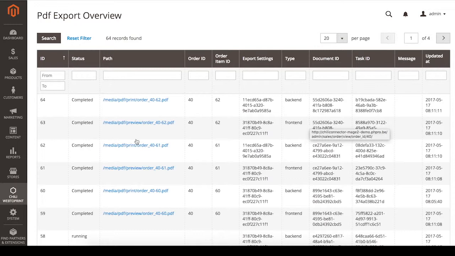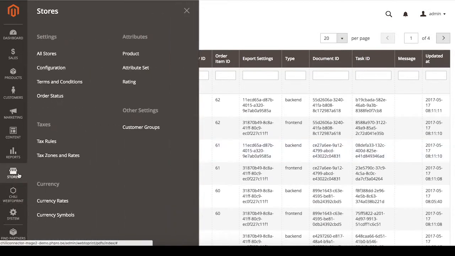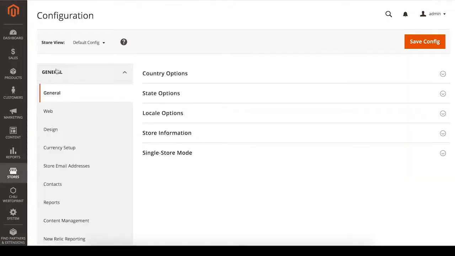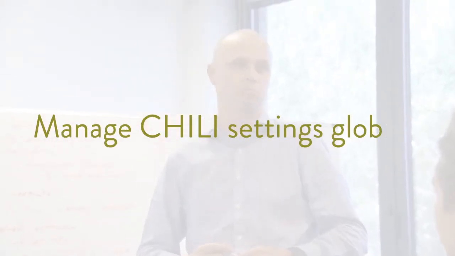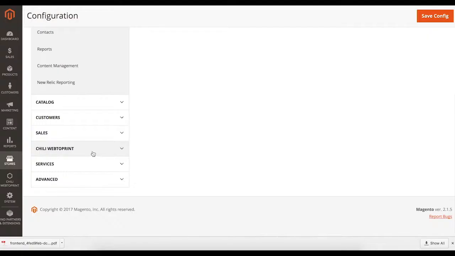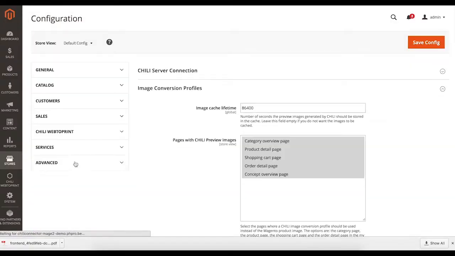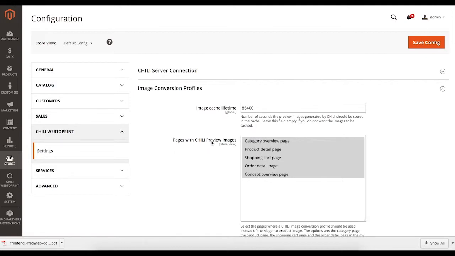The last Chili configuration section is located in Stores Configuration. We already saw the Chili configuration options on product level, but here you will also find configuration options on a global level. For example, the Chili server connection, the image conversion profiles, the Chili editor page, the PDF export settings, the Chili server document save path, error handling, and developer settings. Let's go over the configuration options together.